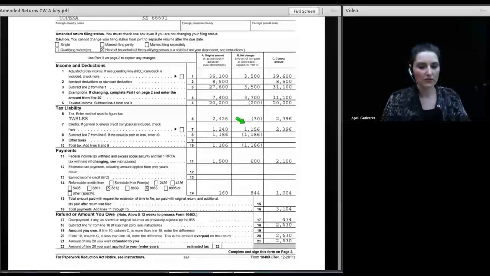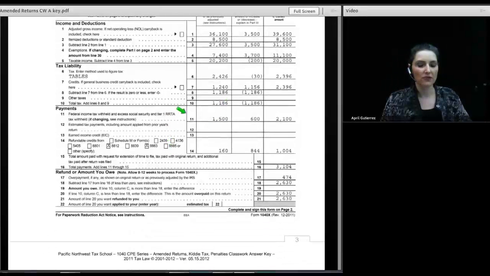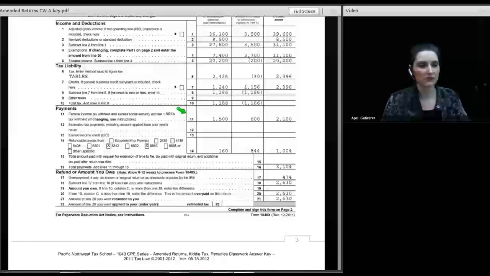Now we go through and subtract the tax credits from the tax. On the original return, we were left with tax of $1,186, but on the corrected return, the tax has dropped to 0. So there's 0 tax showing on the corrected return. Of course, the difference between 0 and $1,186 is, well, $1,186. The next step is to look at the federal withholding, and on the original return, it shows $1,500. On the corrected return, $2,100.